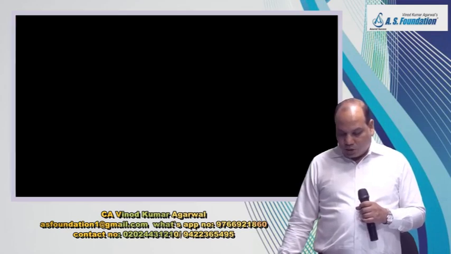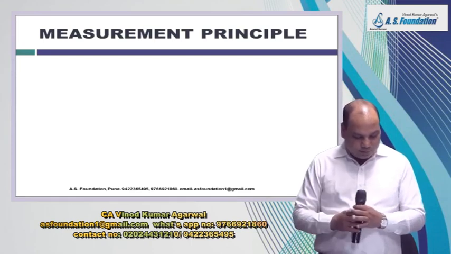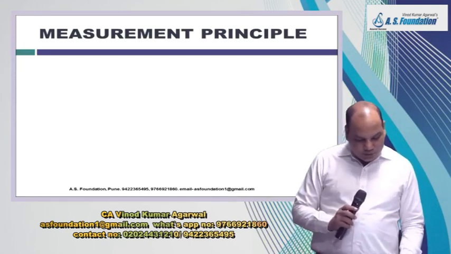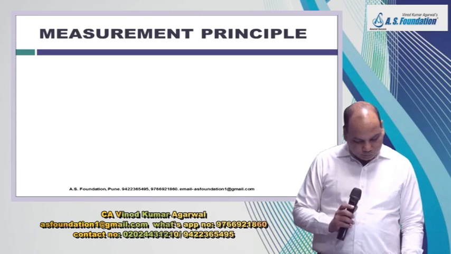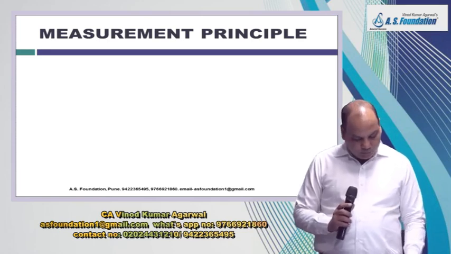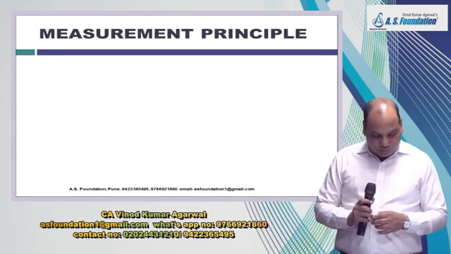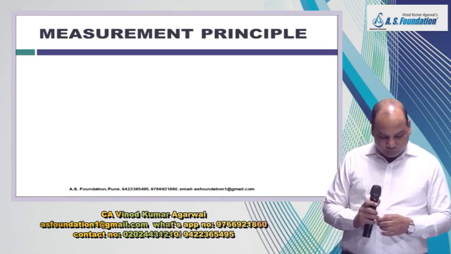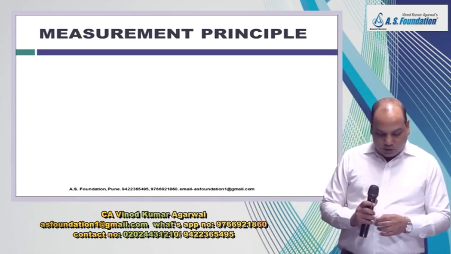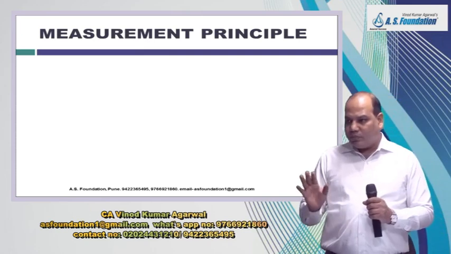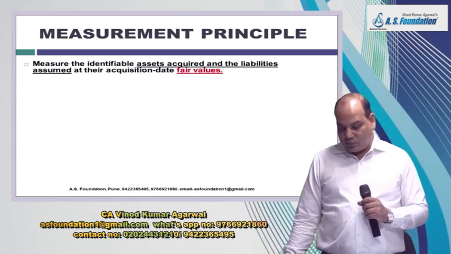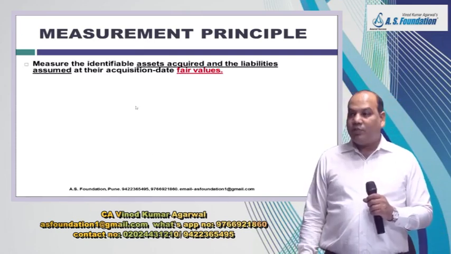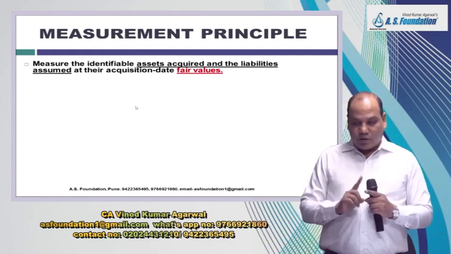Now we'll come to another main part, measurement principle. The assets and liabilities, general principle is fair value. For everything, the general principle is fair value.